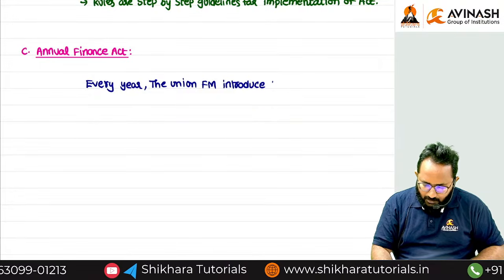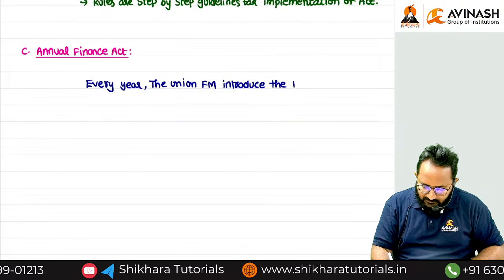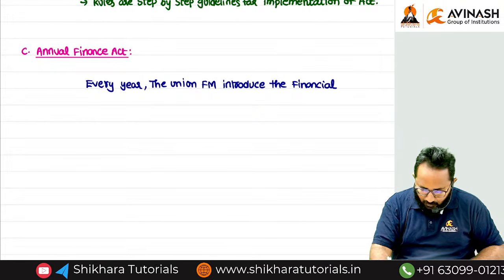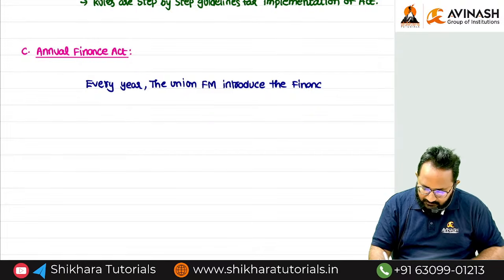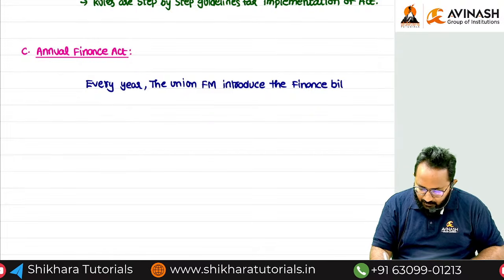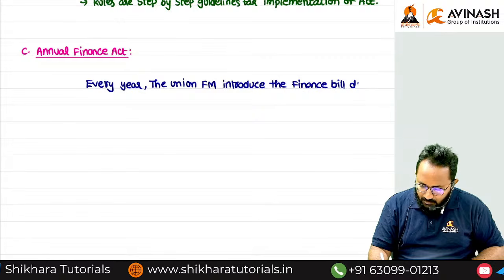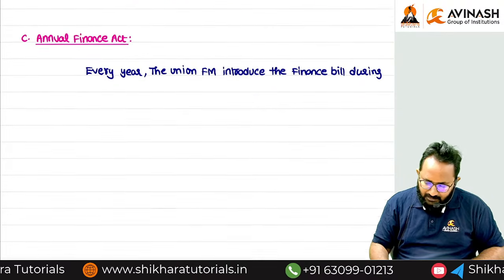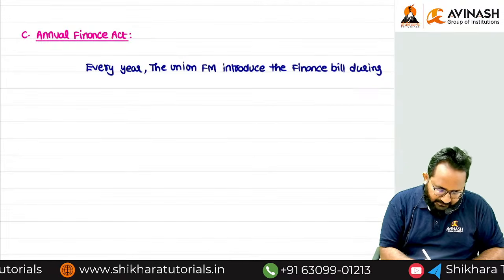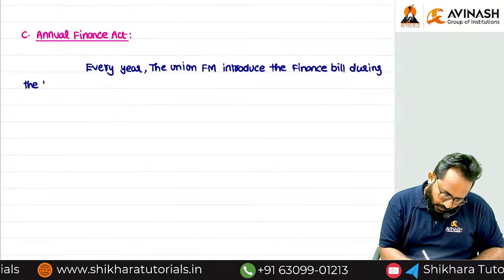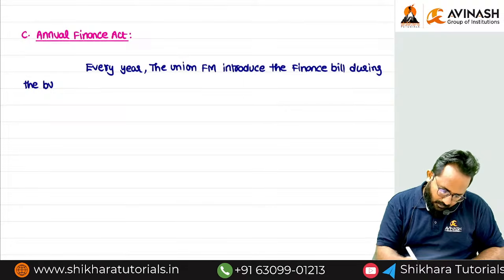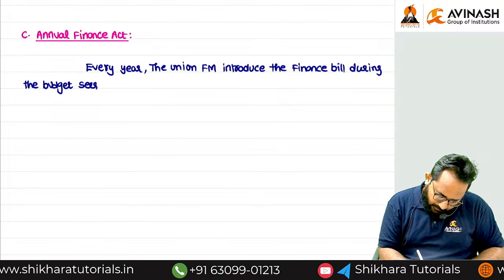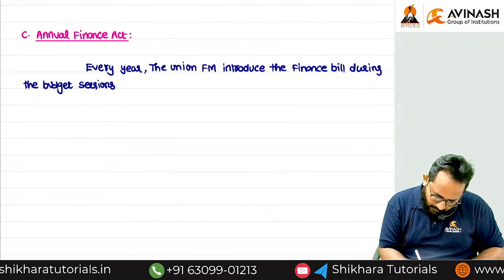Sir, why are we calling this a finance bill? Because it didn't get any approval as of now. So that's why we call this a finance bill. This bill we are going to present during the budget session. In which month will these budget sessions happen, sir? In February month.